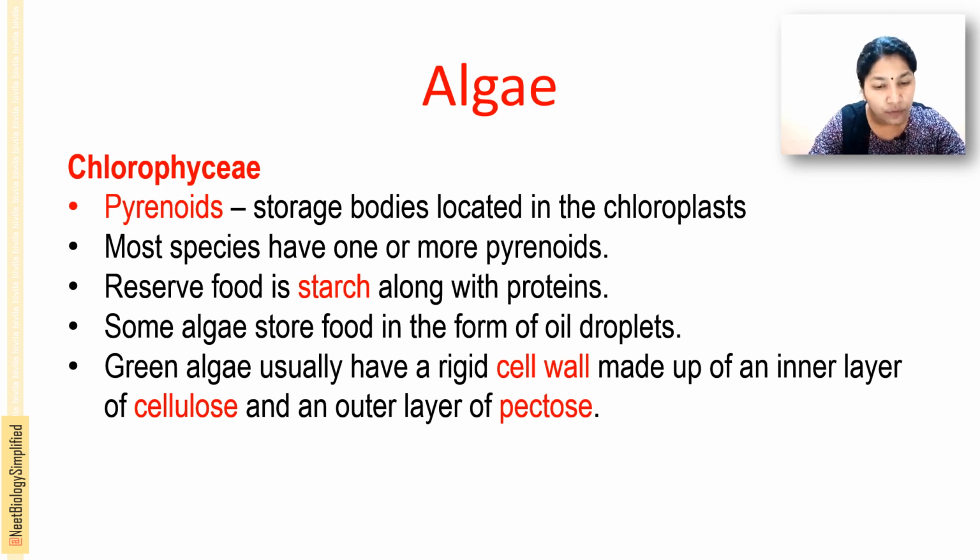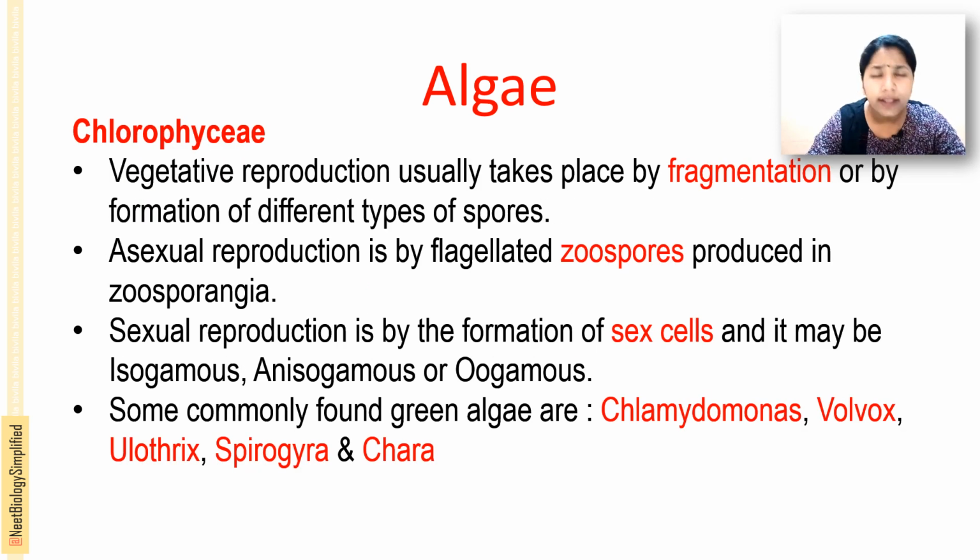Starch is a reserve food along with the proteins. Some algae store the food in the form of oil droplets, and the green algae usually have a rigid cell wall that is made up of cellulose, the inner layer, and pectose, the outer layer. Their vegetative reproduction usually takes place by fragmentation or by the formation of different types of spores.